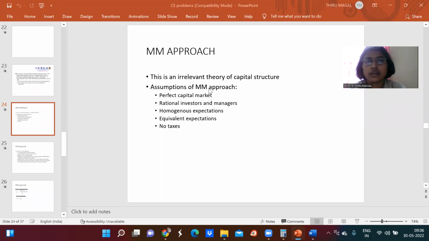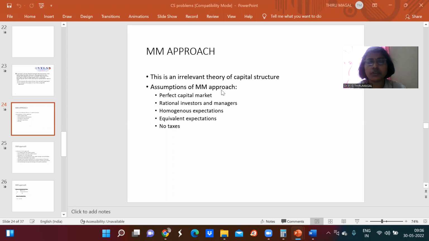Okay, next we'll see another approach in capital structure, the Modigliani and Miller approach. This is again similar to the NOI approach. This is also an irrelevance theory. He also proved that there is no change in the value of the firm as far as the capital structure decision is concerned.